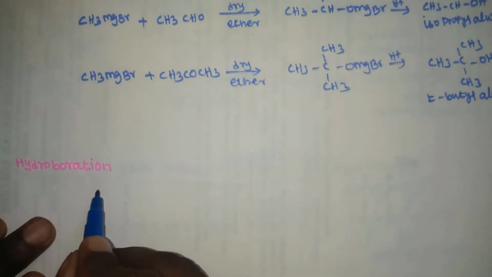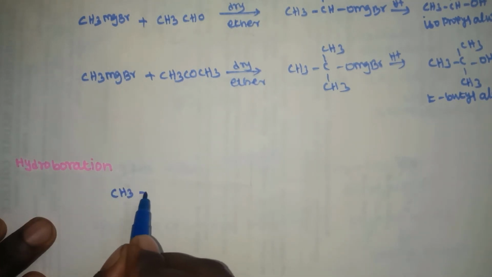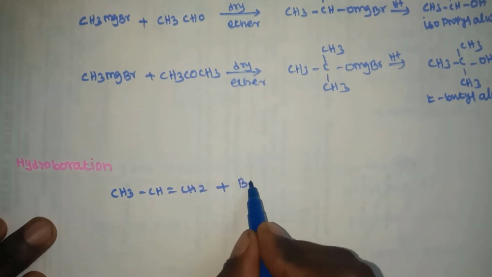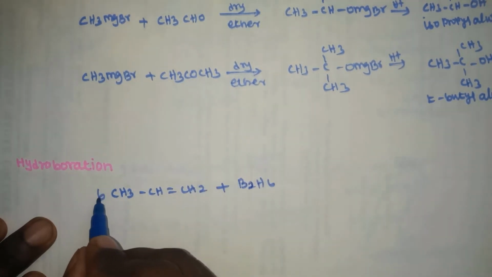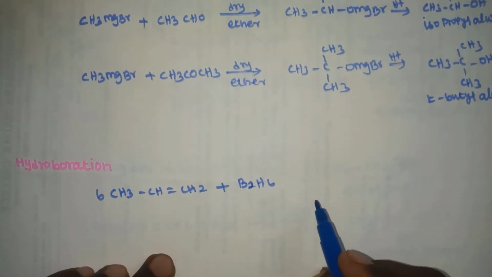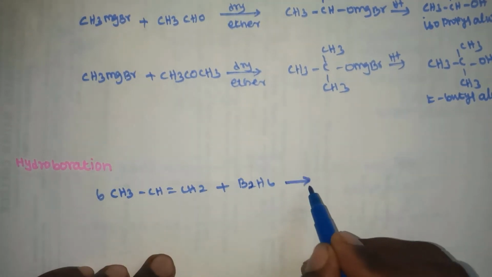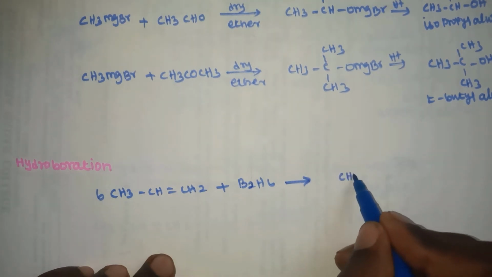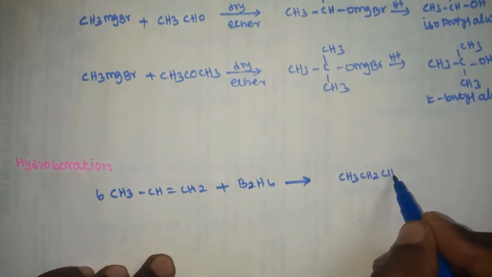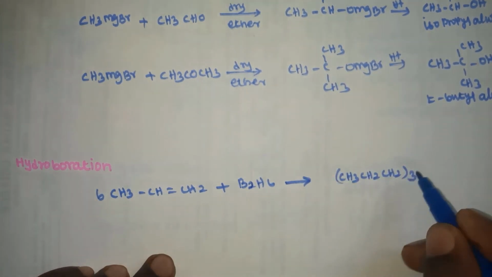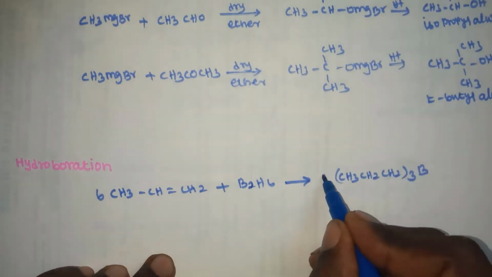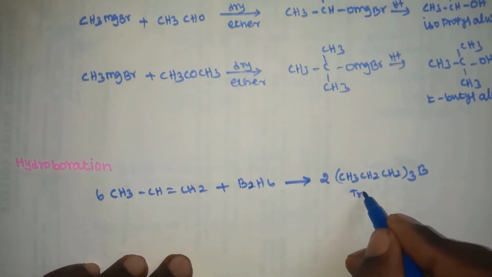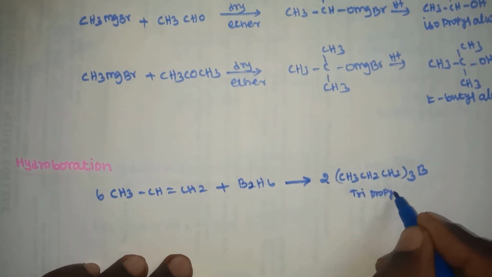Example, propylene, CH3CH=CH2. Six moles of propylene react with diborane, B2H6, to form tripropyl borane, (CH3CH2CH2)3B.